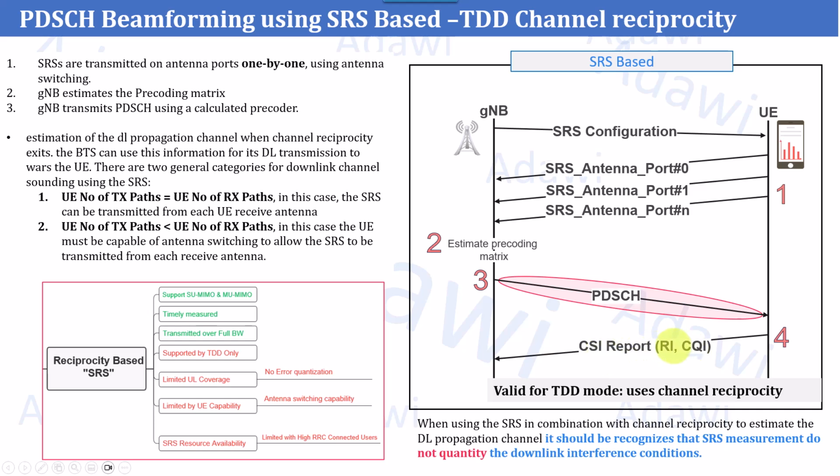If the gNB receives the CQI information, it can later adjust the physical downlink shared channel in case interference was there and it was not qualified by the SRS uplink feedback. And another action can be done: it can switch between the codebook based approach, which we discussed in the previous session, and the SRS.